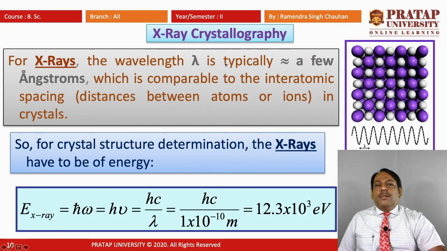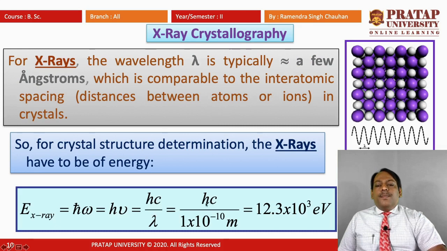For X-rays, the wavelength lambda is typically a few angstrom, which is comparable to the interatomic spacing or lattice spacing, that is the distance between atoms or ions in the crystal. So, for crystal structure determination, the X-rays have to be of energy E X-ray equal to h omega, that is h nu or hc by lambda.